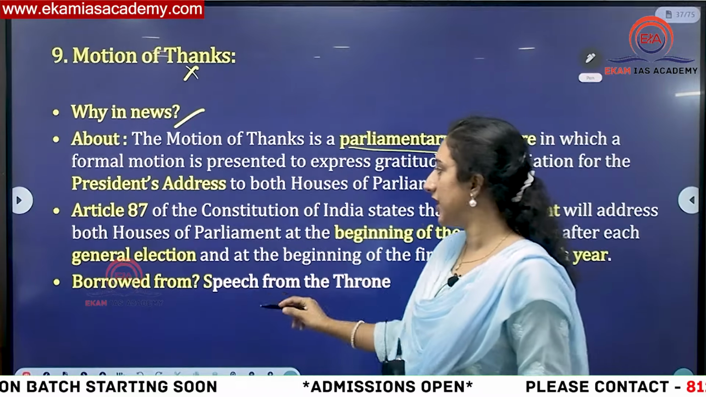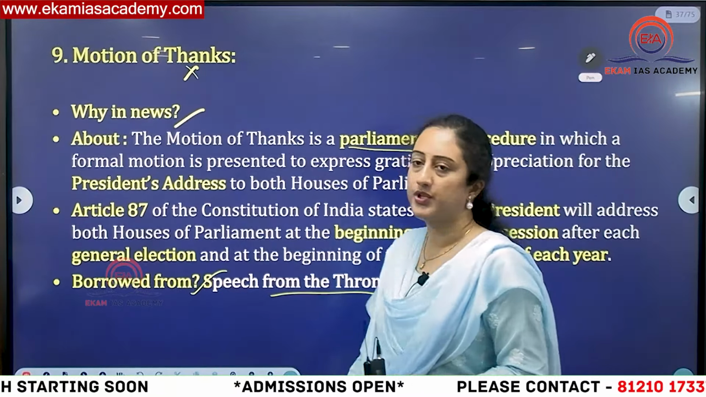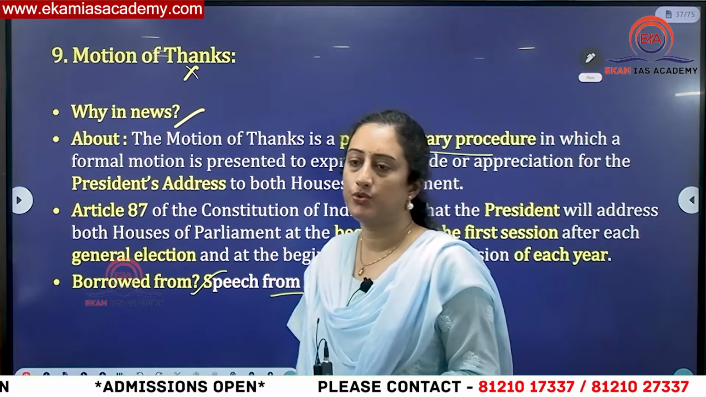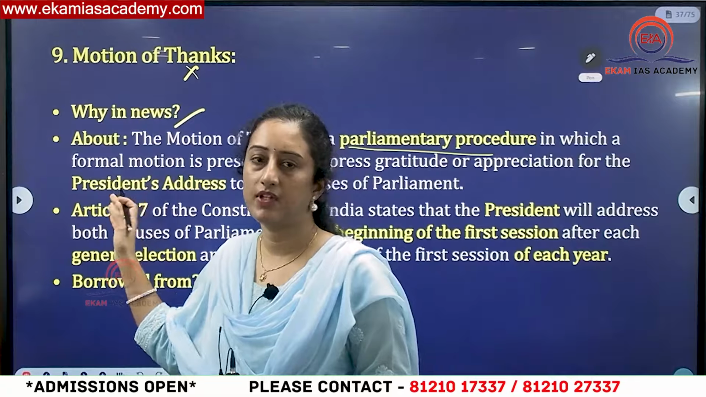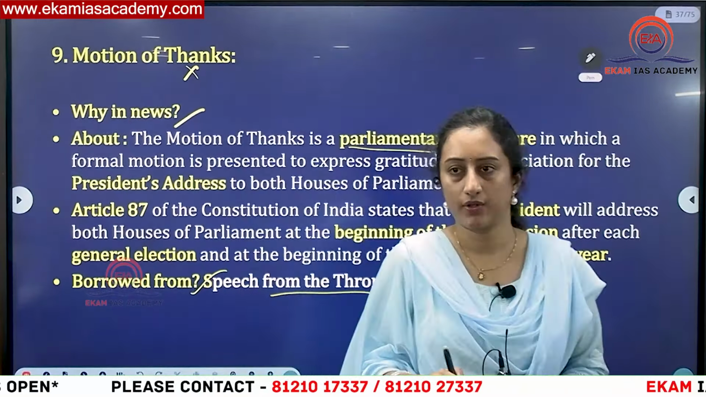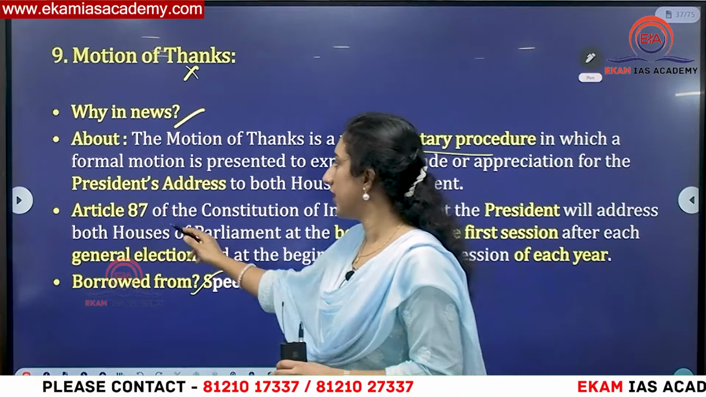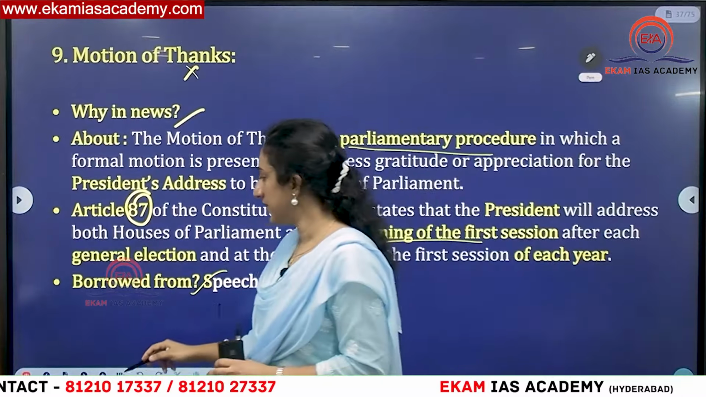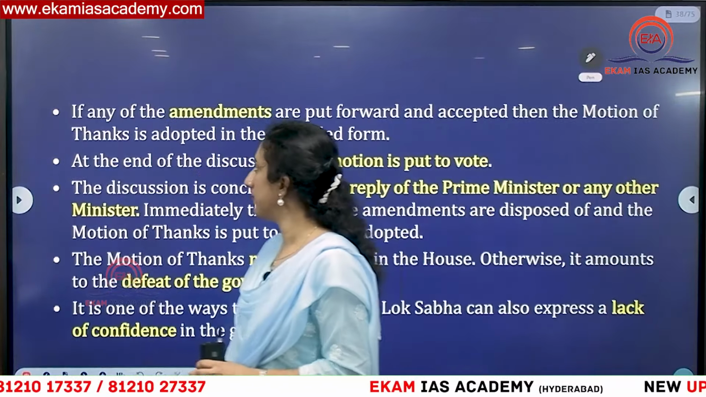From where have we taken this? The speech from the throne, again from the UK. King and Queen used to address the same way. From that provision only we have borrowed the same provision, motion of thanks. And Article 87 deals with this, the beginning of two sessions where the President of India will address the legislature.